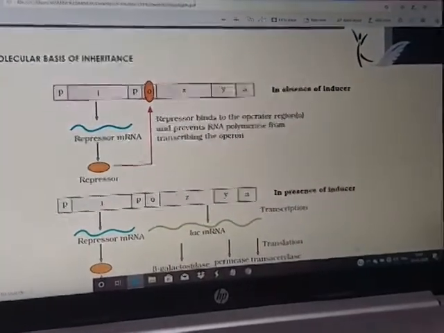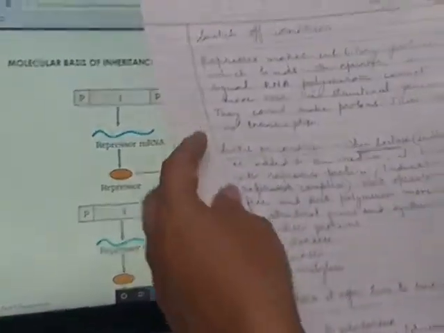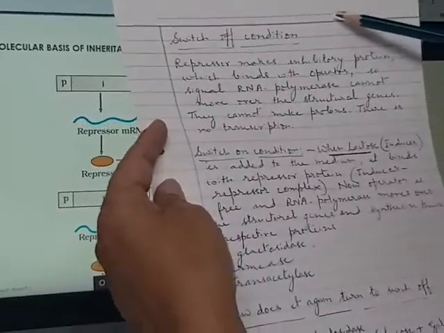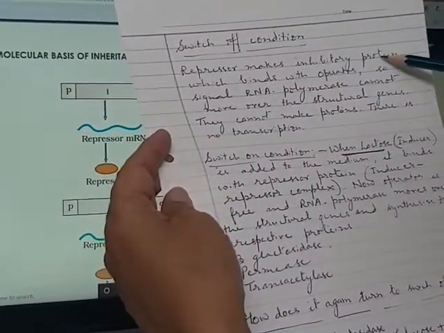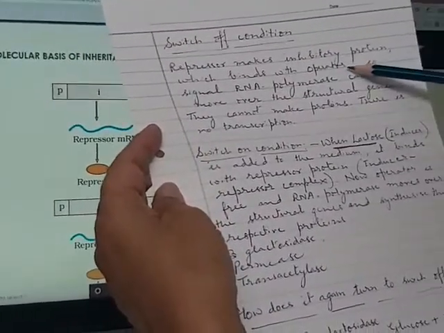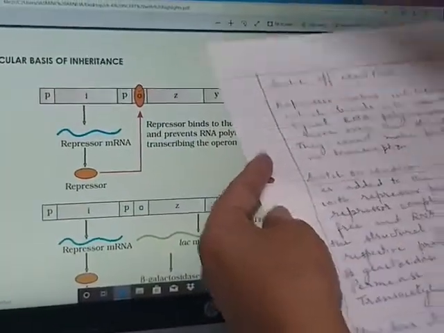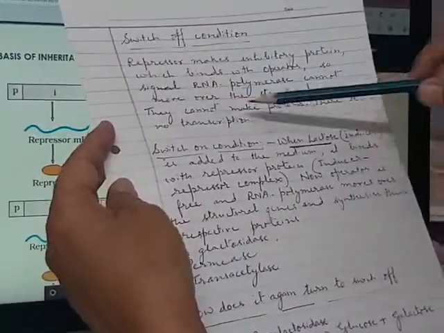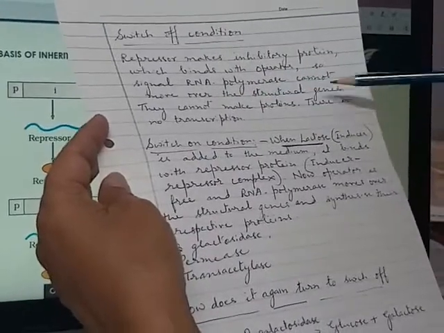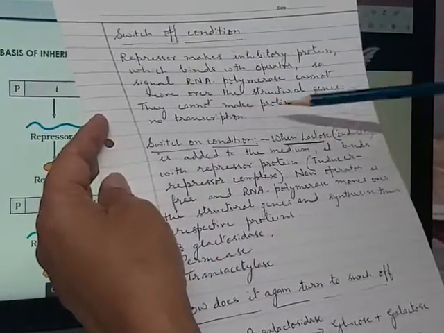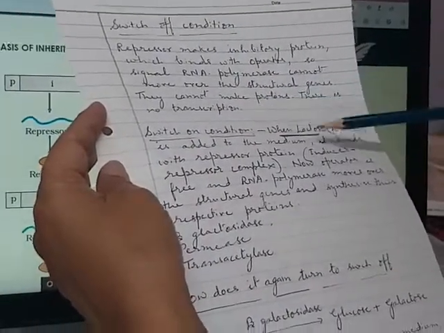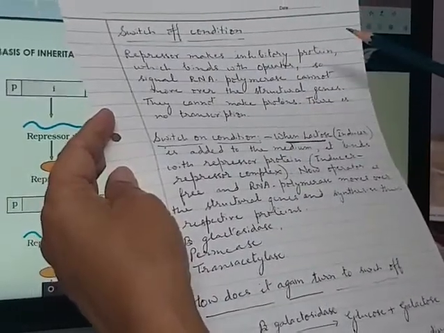So, I summarize. In the switch off condition, the repressor makes inhibitory protein which binds to the operator. So, RNA polymerase cannot move over the structural genes. They cannot make proteins. There is no transcription and no translation.